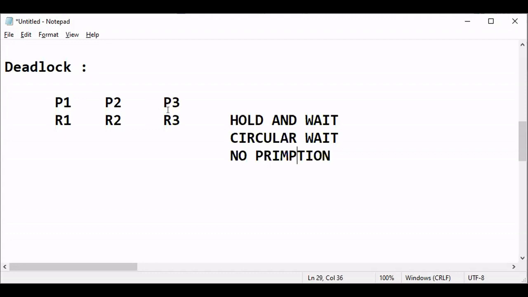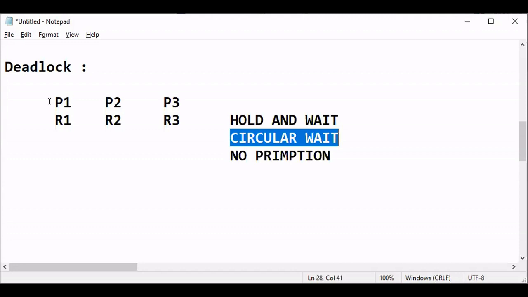A process that has more priority than any other process can do this. Let P3 have more priority than P1, then R1 can be forcefully given to P3. Then the circular wait will not happen. Once the circular wait does not happen, any one of the processes will run. If R1 is given to P3 forcefully, then P1 will only wait for R2, P2 will wait for R3, and P3 will not wait.